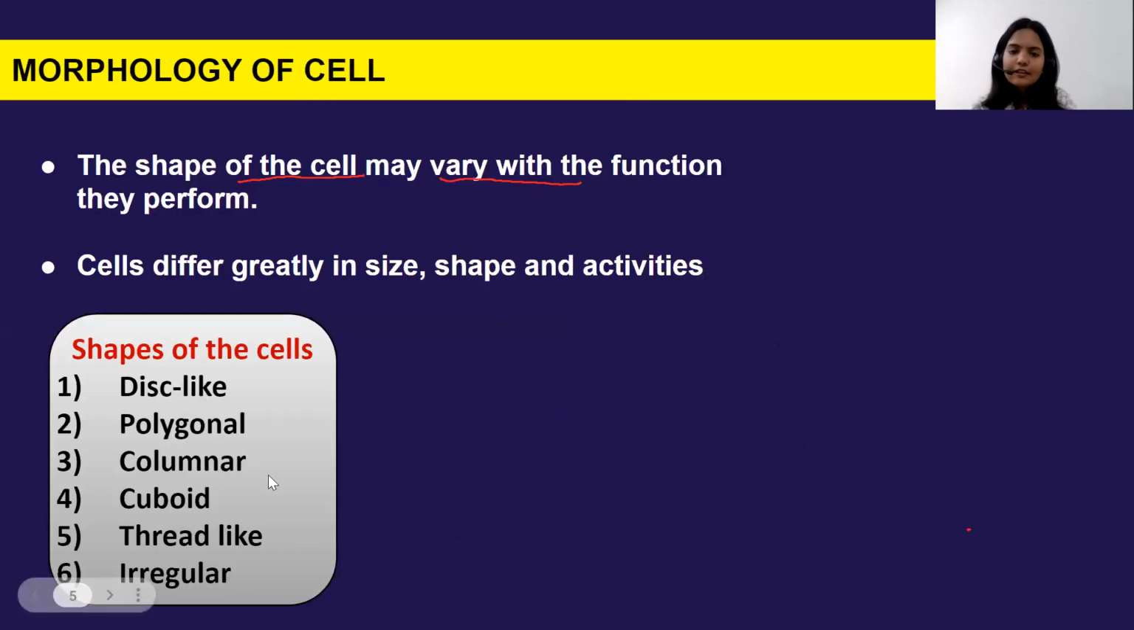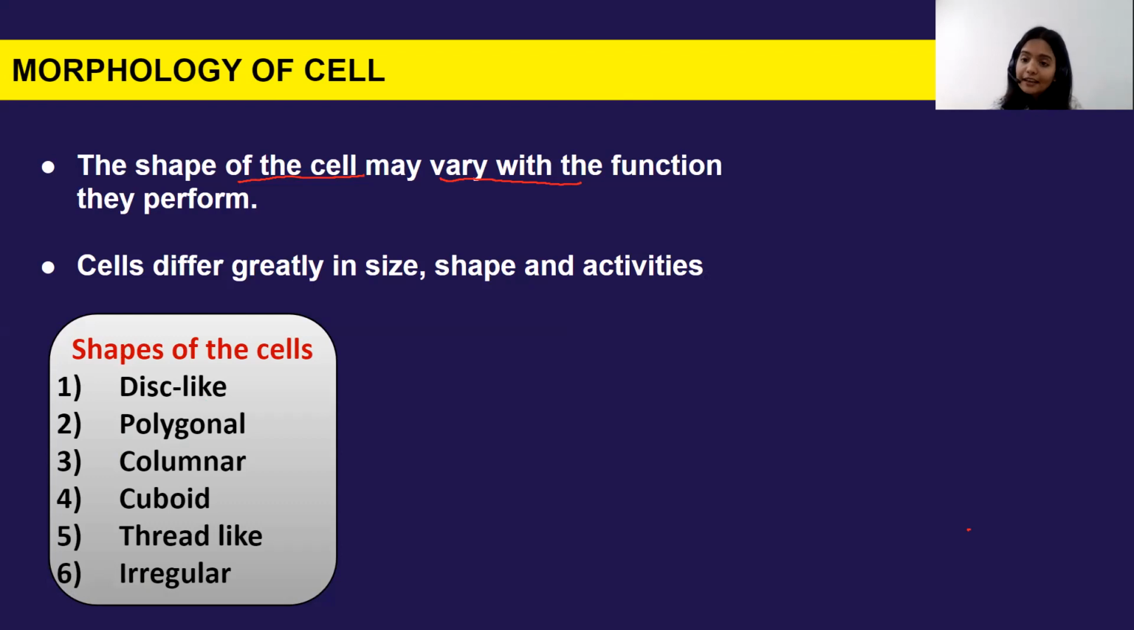So now the topic is morphology of cell. The shape of the cell may vary with the function they perform. Okay, हर सेल जो है अपने फंक्शन के अकॉर्डिंग उसका शेप साइज it varies. नॉट ऑल सेल्स लुक्स लाइक ईच अदर. जैसे आप अपने आसपास भी देखते हैं, even your sister, if you are two sisters, then your sister will not look like you. If you are two brothers, your brother will not look like you. Even you are not exactly looking like your parents, right? So cells also have different shapes and different sizes.